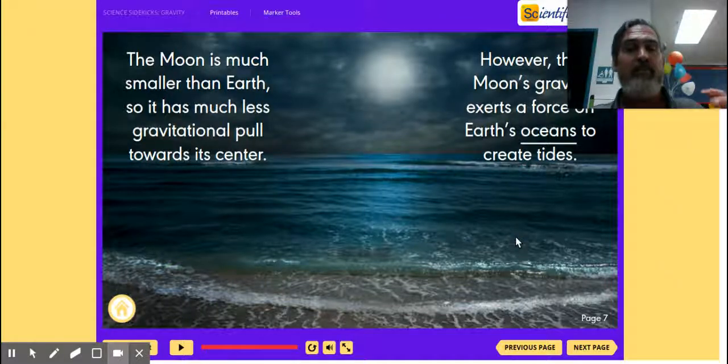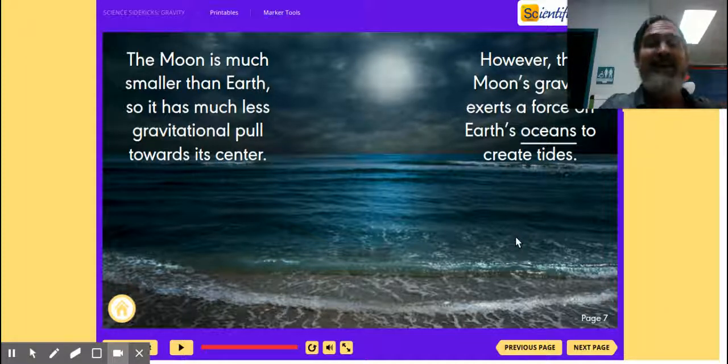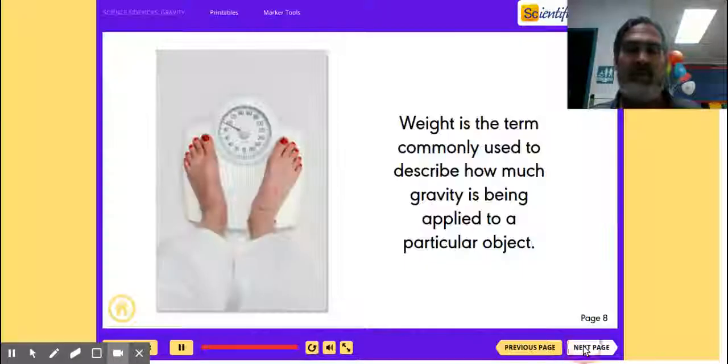And the moon's gravitational force pulls the water of Earth towards it, and that's what causes the tides.